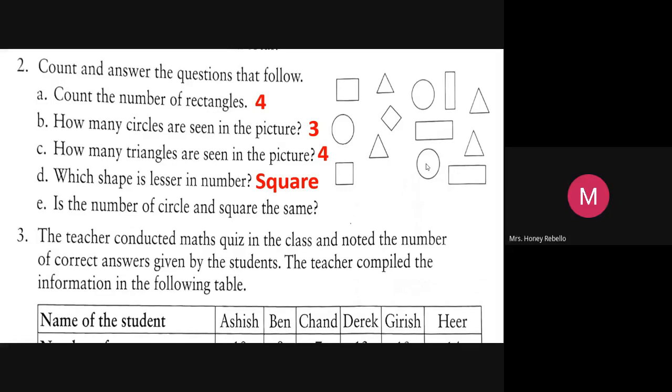Tell me the number of squares. 1, 2. So, read the question once again. Is the number of circles and squares the same? No, ma'am. You have to go back and find out. Number of circles, 3. Number of squares, 2. No. Hope all would have understood this.